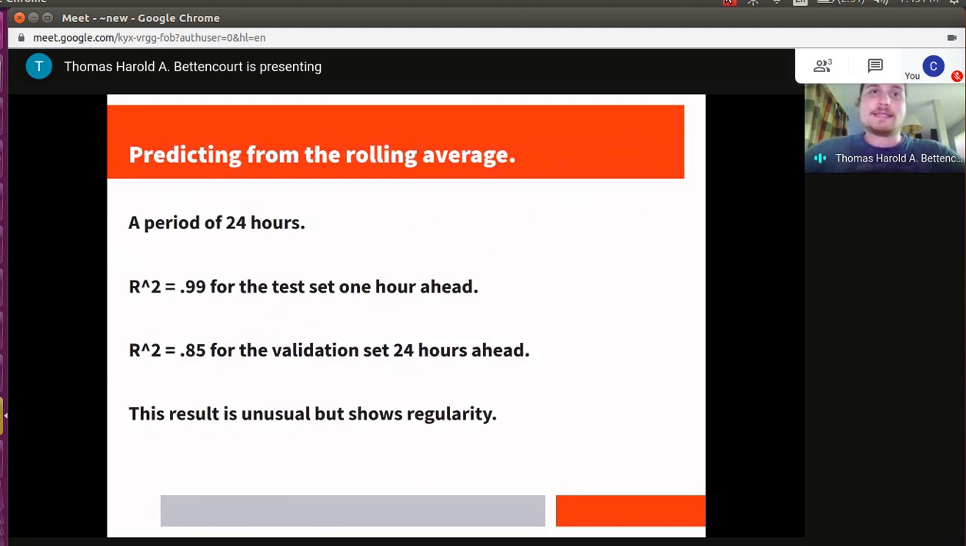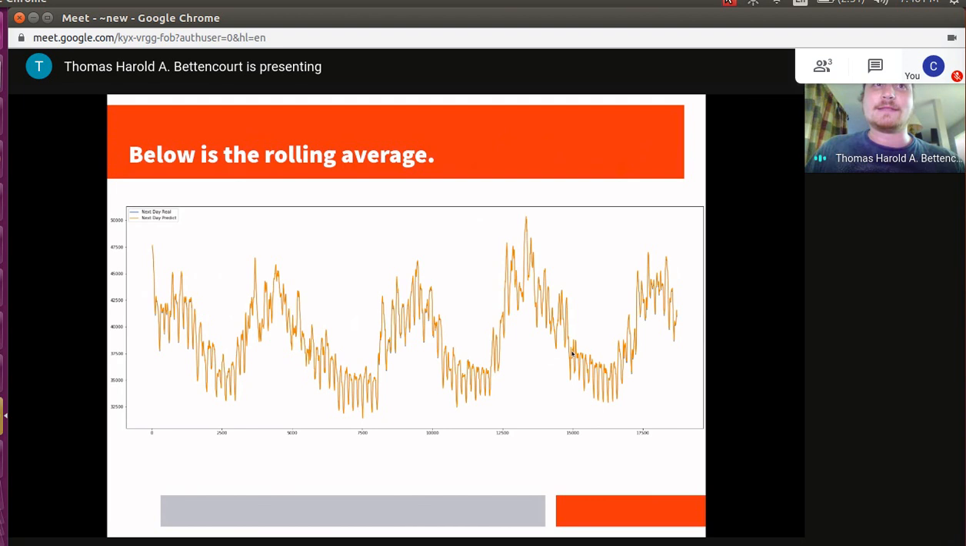Next, we move on to predicting rolling statistics from rolling statistics of the previous 24 hours. So if we set the test for 1 hour ahead, we get an R-squared of 0.99. This is expected because 23 out of 24 hours would be the same in both sets. So when we set the gap to 24 hours, we find that the R-squared goes down to 0.85. This result is still unusually high, but again shows the regularity of the series.